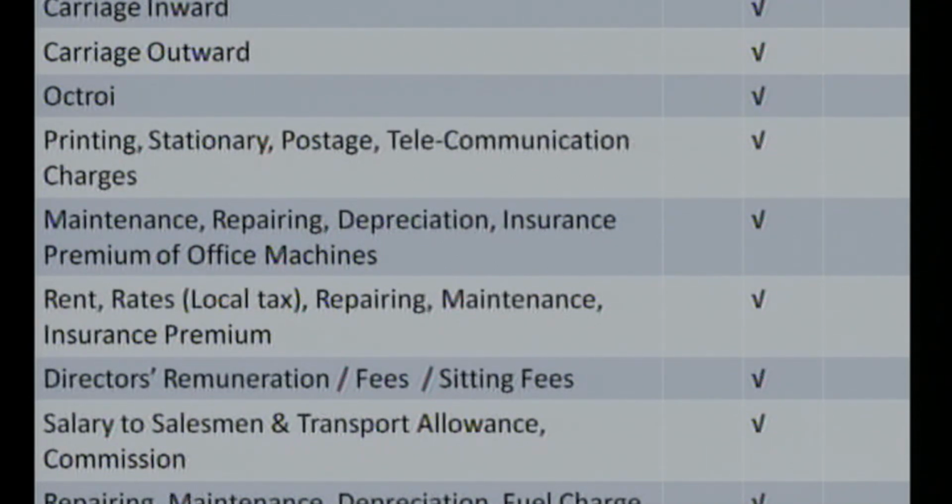Next one is the repairing, maintenance, depreciation, fuel charge or the fuel cost, driver salary, cleaner salary, insurance premium of the delivery van. The delivery van is being used for the goods to be delivered at the customer's place, so it has a relation with the goods sold to the customers, but being the expenses, all such accounts bear the debit balance. So we have to mention the balance at the debit column.